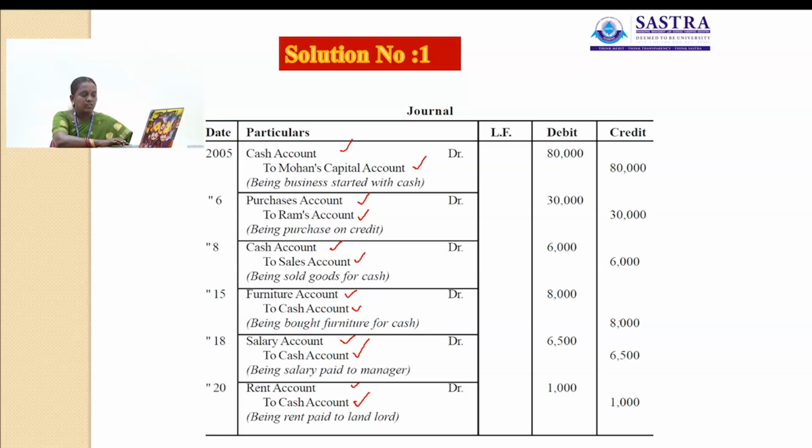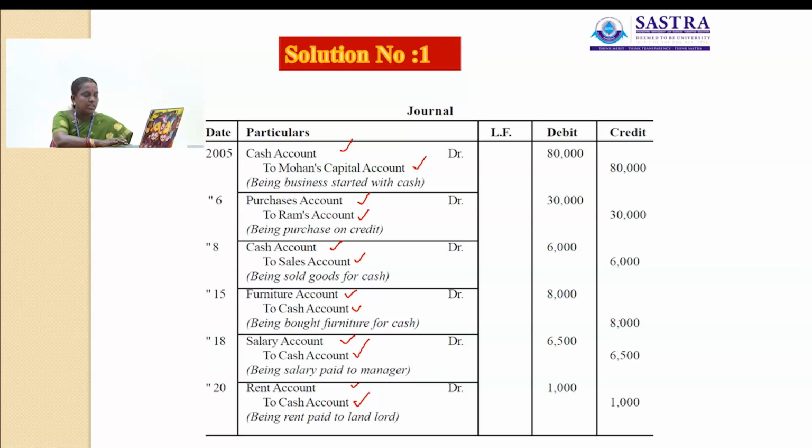Cash account is a real account. Salary is a nominal account: debit all expenses and losses, so salary account will be debited. Cash account is a real account: credit what goes out. Cash goes out of the business, so that account will be credited. So the journal entry for this transaction is salary account debit to cash account.